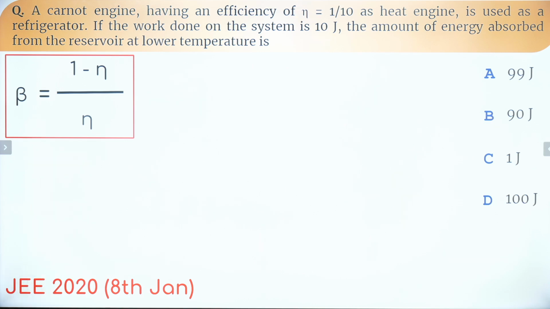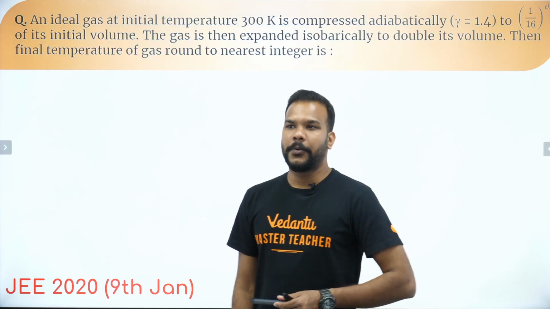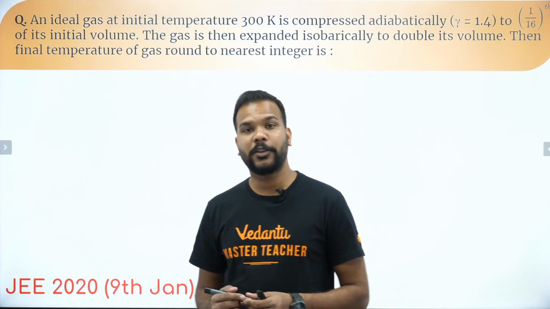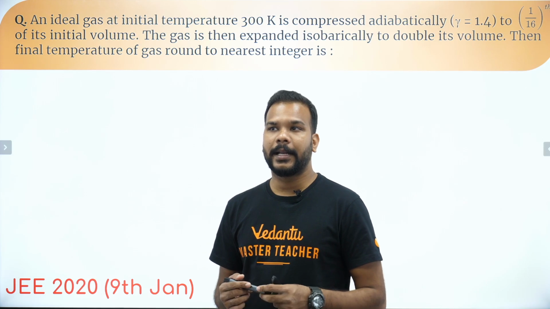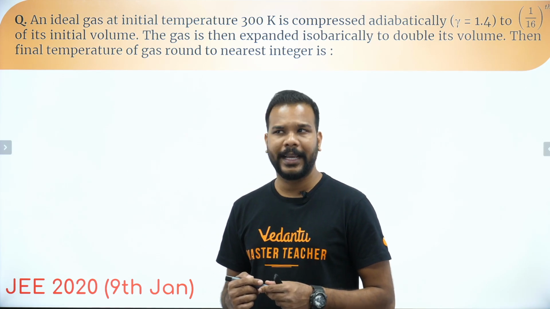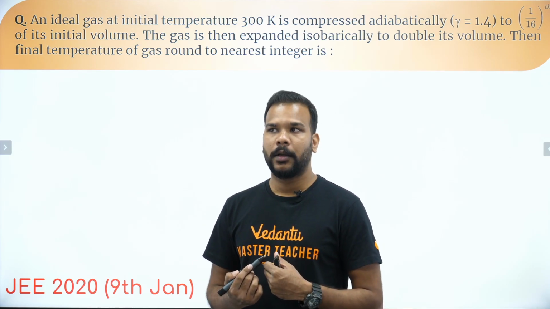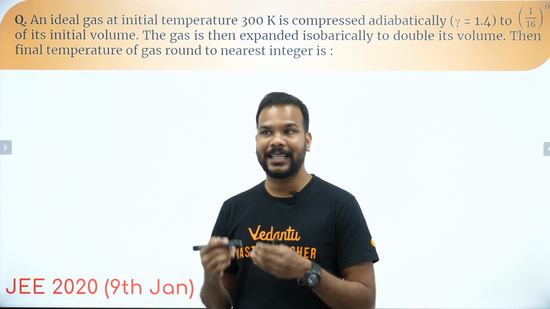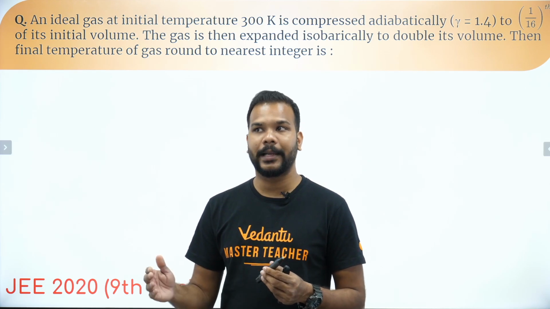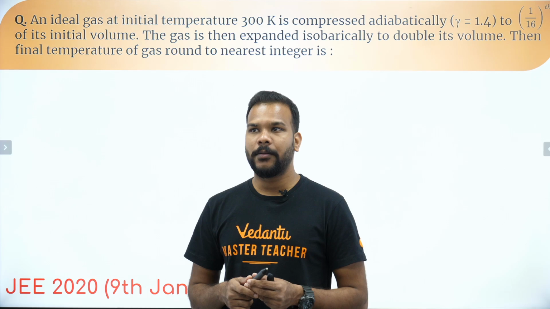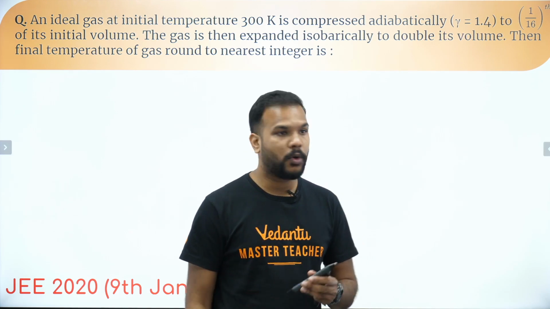Okay. This is another question from JEE 2020. Okay. Next one. Okay, guys. From 9th of January. Let's read the question. Now, this one is not from the Carnot engine. It says that an ideal gas at initial temperature of 300 Kelvin is compressed adiabatically. The value of gamma is given 1.4. And it is compressed to 1 by 16th of its original volume. Okay, and the gas is then expanded isobarically to double its volume. Then we have to find out the final temperature of the gas round to the nearest integer. So another integer type of question. No options are given over here.